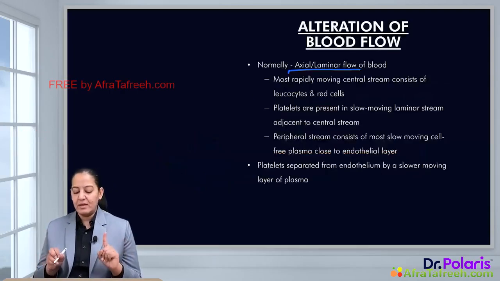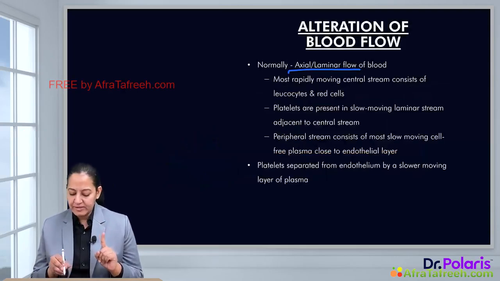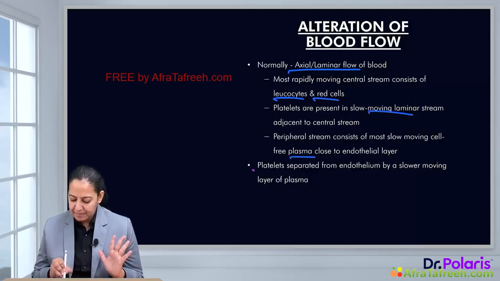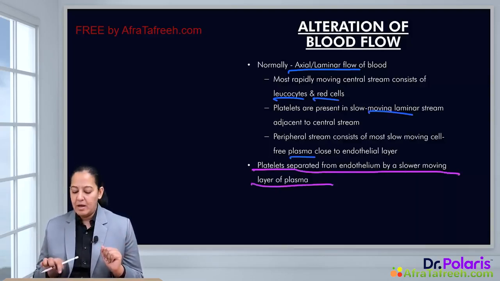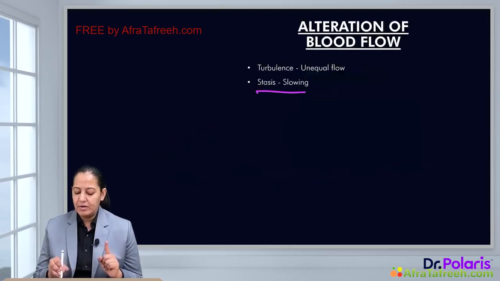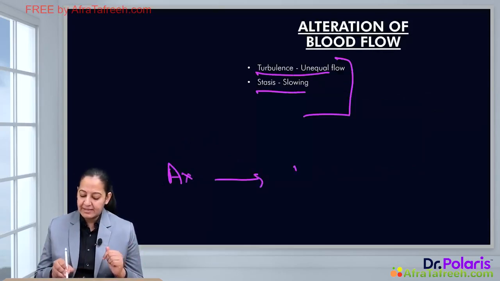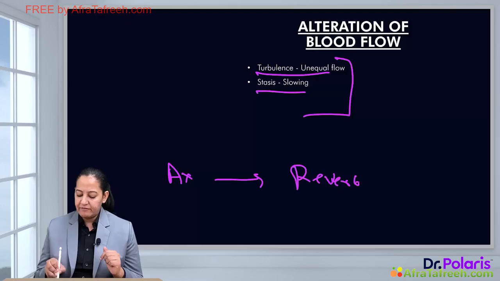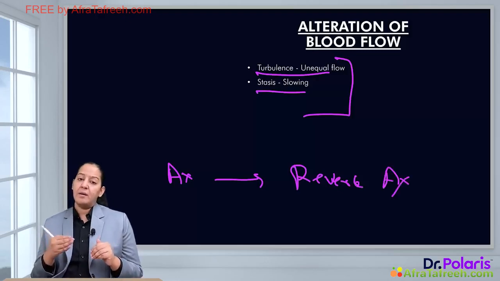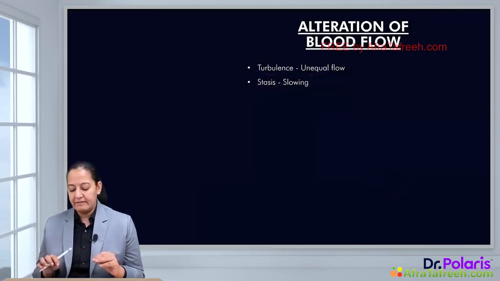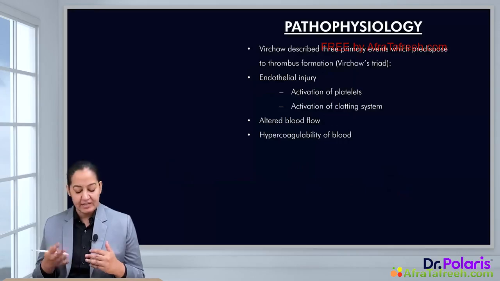So that can be the reason in altered blood flow. Normally blood flow is axial, in which central is the WBC, followed by RBC and then platelets, and the most peripheral is the plasma. So basically platelets are separated from the endothelium by a layer of plasma. But in stasis and in turbulence, in both of them, axial blood flow gets converted into reverse axial blood flow, in which the platelets come directly in contact with the endothelium. So there are high chances of thrombus formation. Platelets will show adhesion, activation and aggregation.